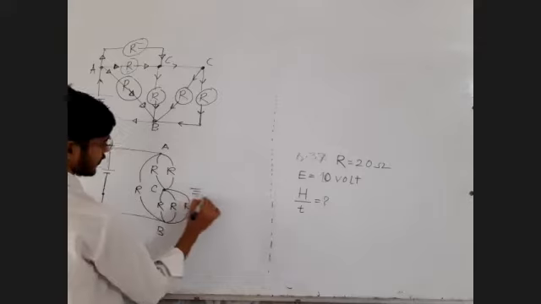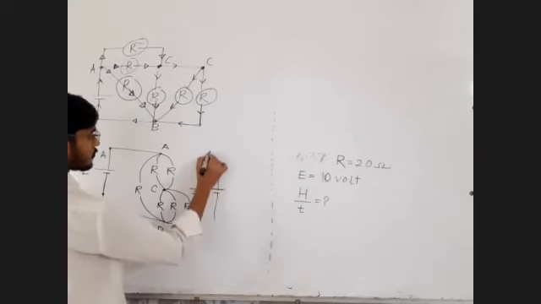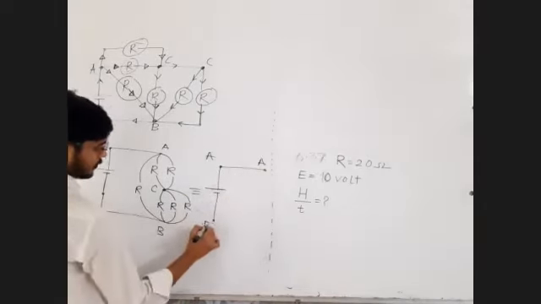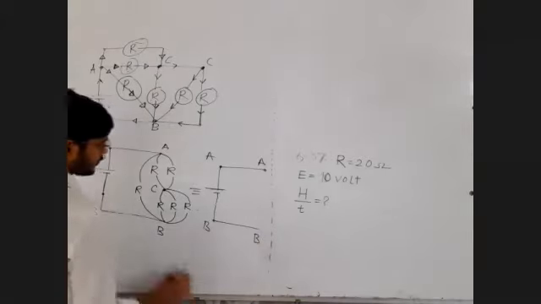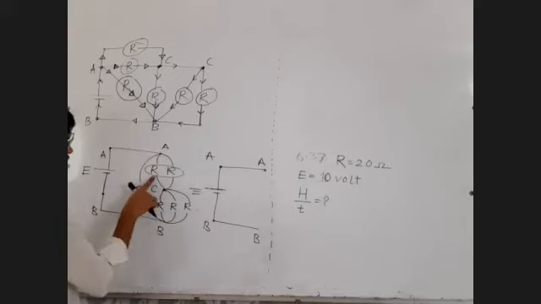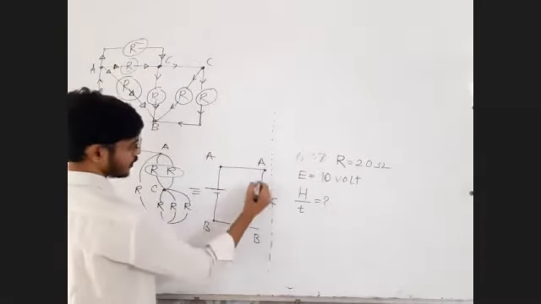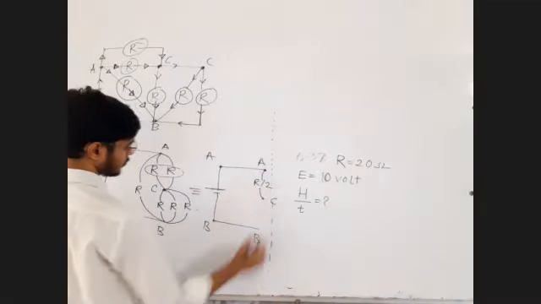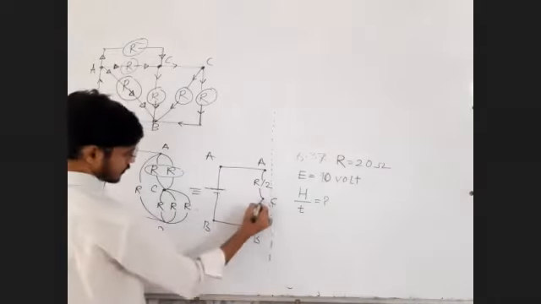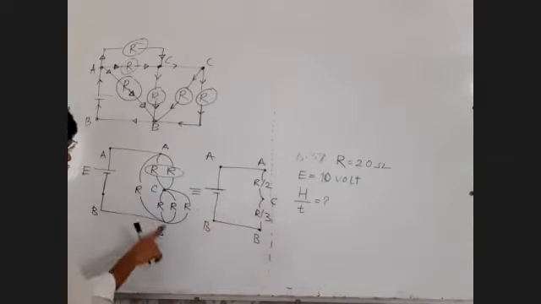Now the equivalent circuit will be this battery as it is, with point A and point B. The two resistances between points A and C are parallel, giving R by 2. The three resistances between C and B are parallel, giving R by 3.